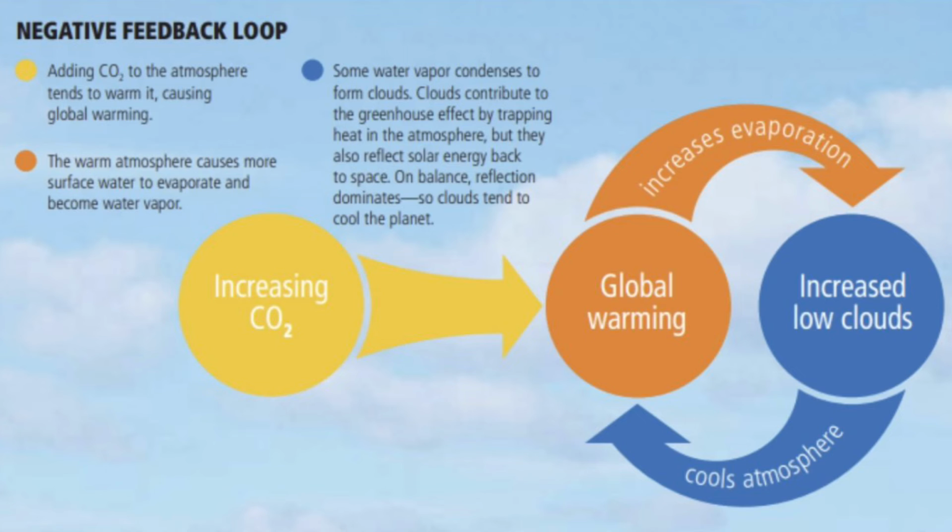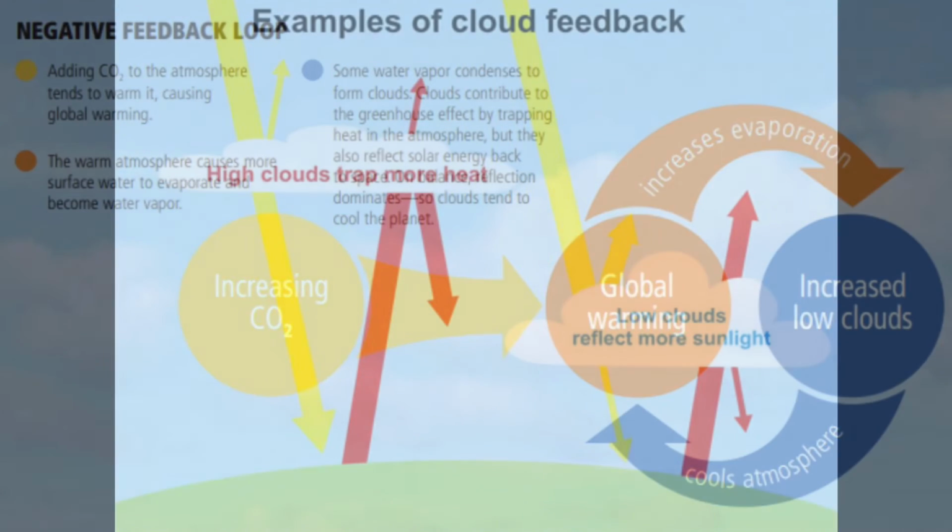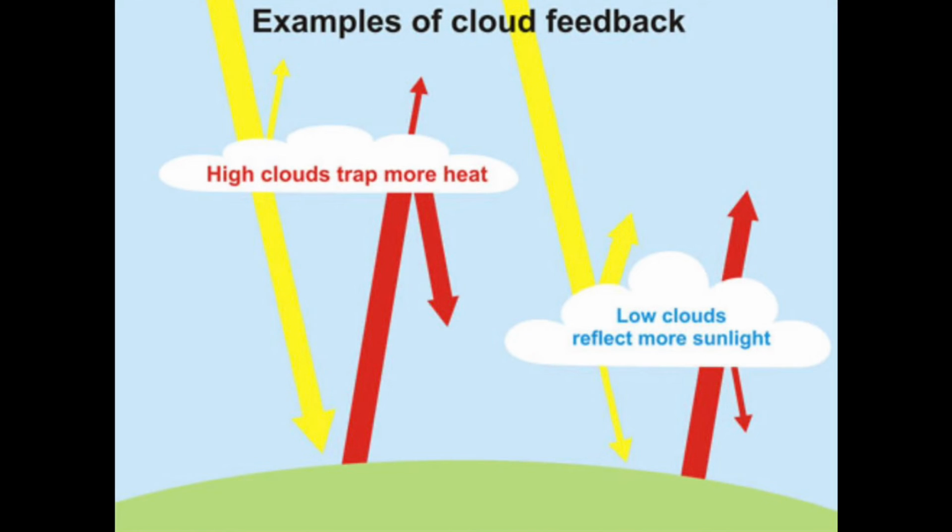The negative feedback loop explains that after the warming of the surface and the increase of water vapor, some of the greenhouse gases condense to form clouds, and those clouds contribute by trapping heat in the atmosphere and reflecting solar energy, ultimately helping to cool the planet. An example of negative feedback is the creation of low clouds.